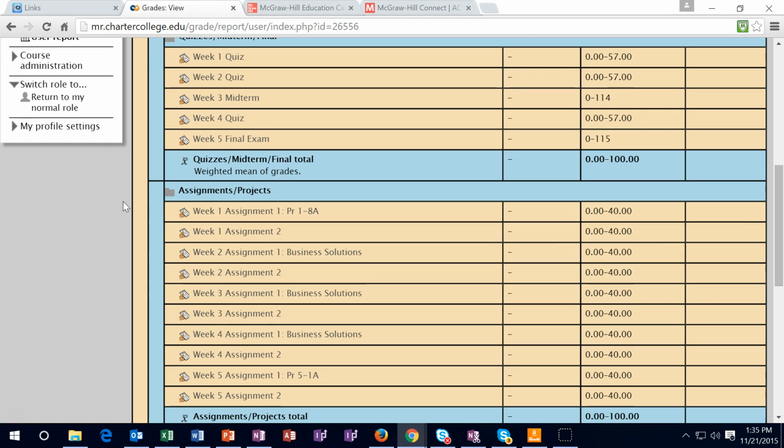Quizzes are going to be due by Sunday. You can't make up the quizzes unless there's an unusual circumstance, in which case you would have to email me. I would take that on a case-by-case basis to see if an extension can be granted. The assignments and much of the other work, on the other hand, will generally be open for late work. You can lose points for the late work, but you can pick that up without contacting me. So keep that in mind as you go.